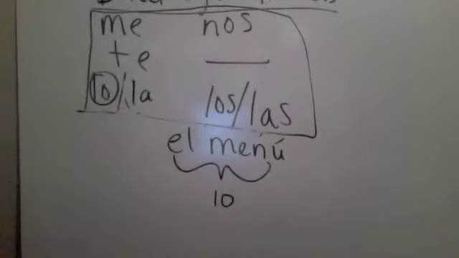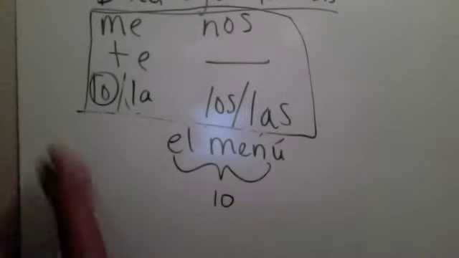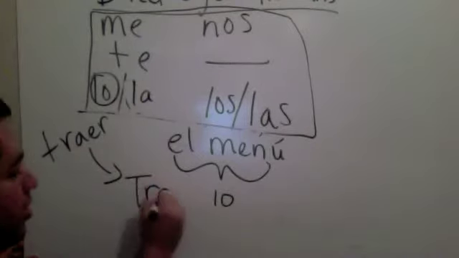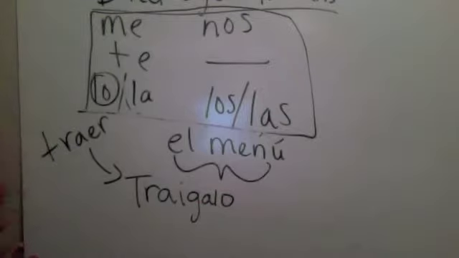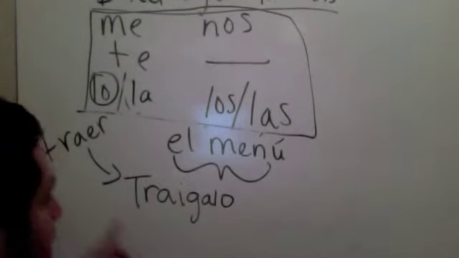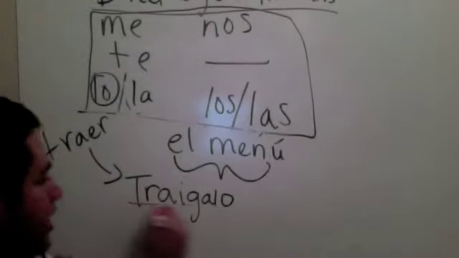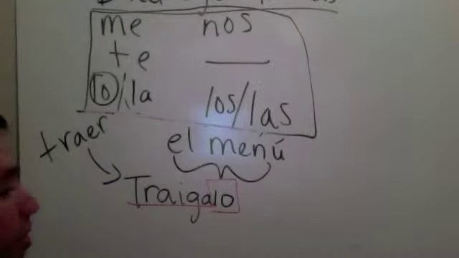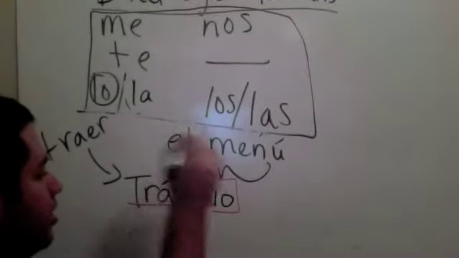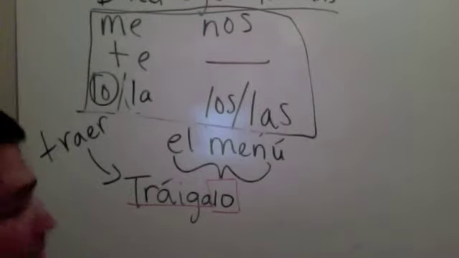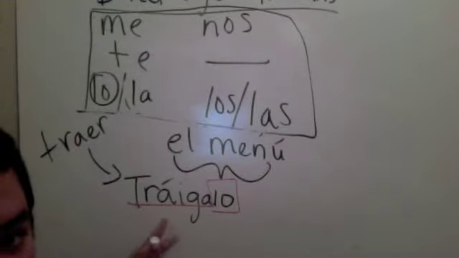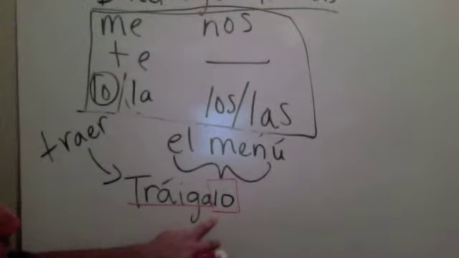Okay, and if you know your command for traer, the verb to bring, here's your usted command. Tráigalo. Here's your usted command. Here's your direct object. Notice what we did there. Oh, and there's an accent. 1, 2, 3. Tráigalo. Accents usually don't fall on the I or the U, so we're going to skip it and go to the A. And you can hear it. Tráigalo. We're not saying traígalo. We're saying tráigalo.